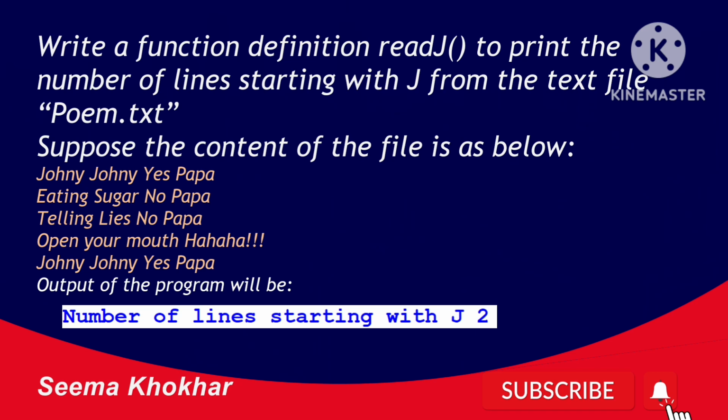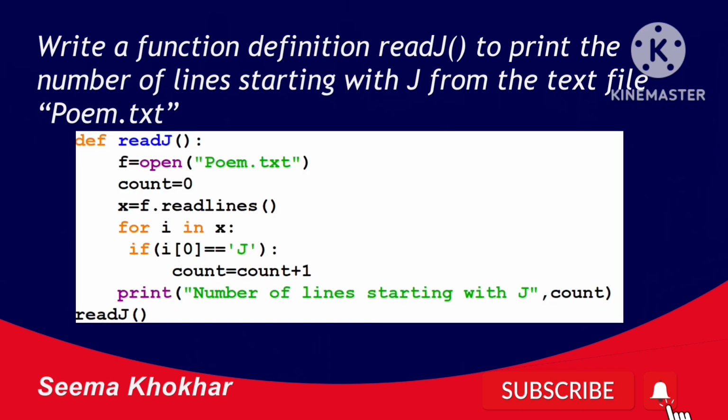So we will use the same function name, that is readj, in our program definition. So def readj will be your first line. Function name, whatever given in your program, that should be written same. So def readj, because we are counting the number of lines which is starting with J. So next line will be f is equal to open your file name. Give file name as poem.txt. Then count is equal to 0 because starting it was 0 only.